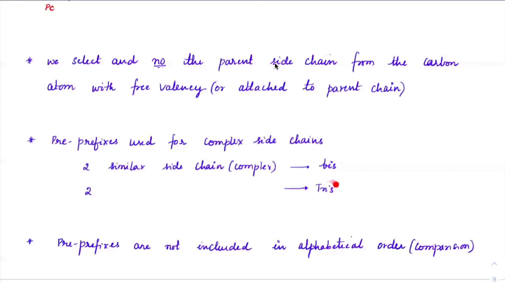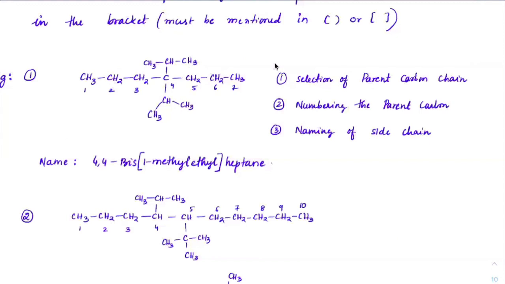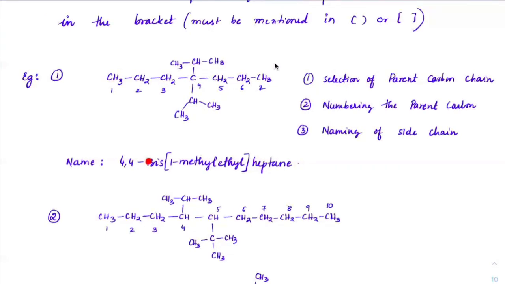For example, given any question, the first thing I will do is select the parent chain. Second thing is to number based upon the lowest locants. Third is naming the side chain. Here on the fourth carbon, I have isopropyl, so it is supposed to be diisopropyl. But when you write it in a complex form, it already has a methyl also, ethyl also. Now you will not use it as di, we will use it as bis. So at fourth carbon and fourth carbon, I have the 1-methyl ethyl repeated structure, and that would be heptane as a principal chain.